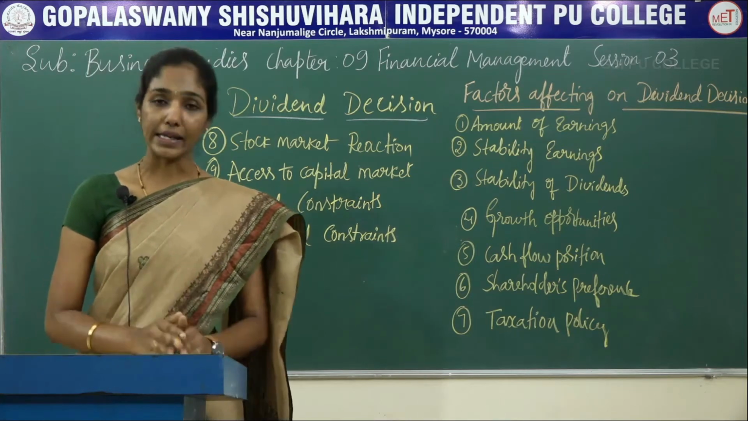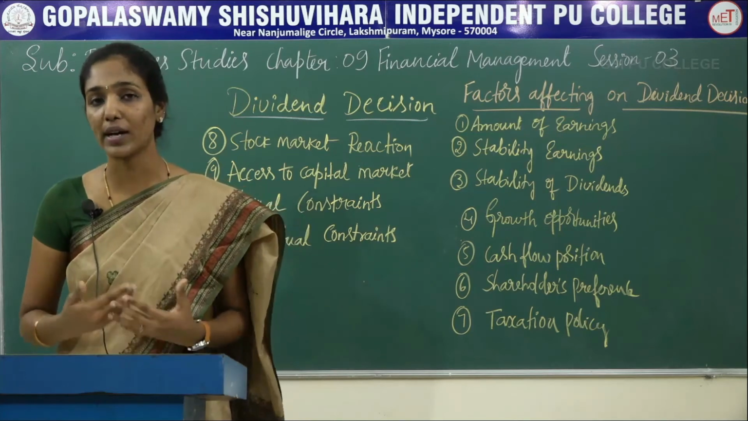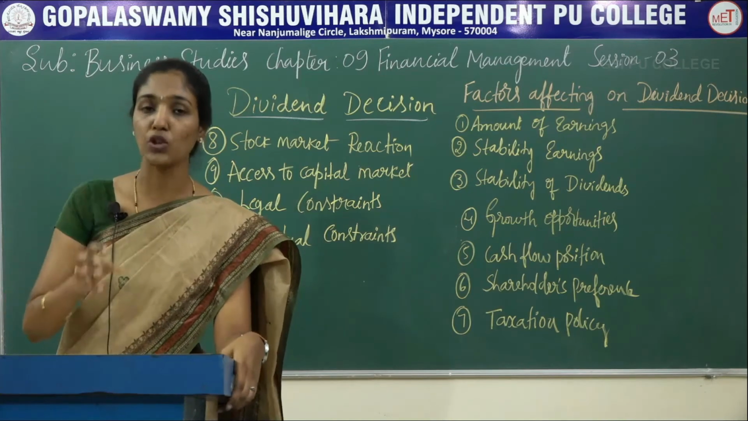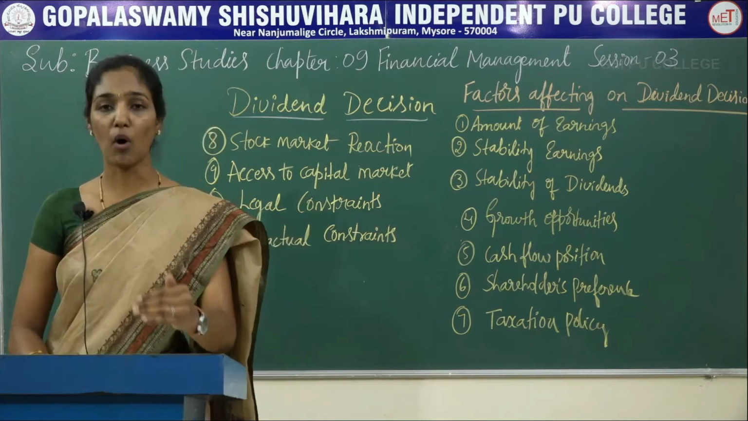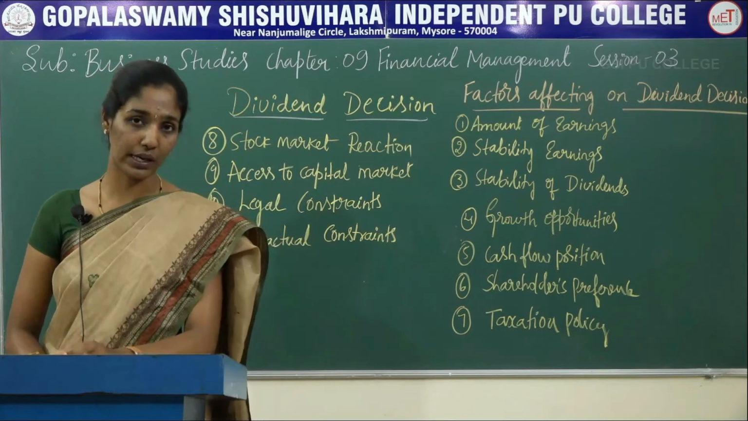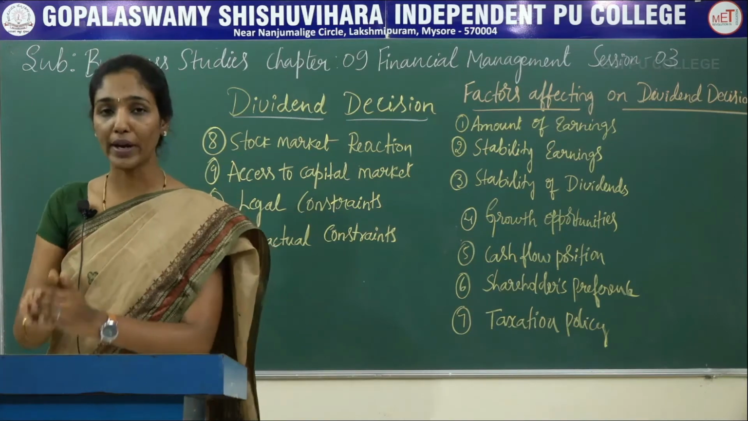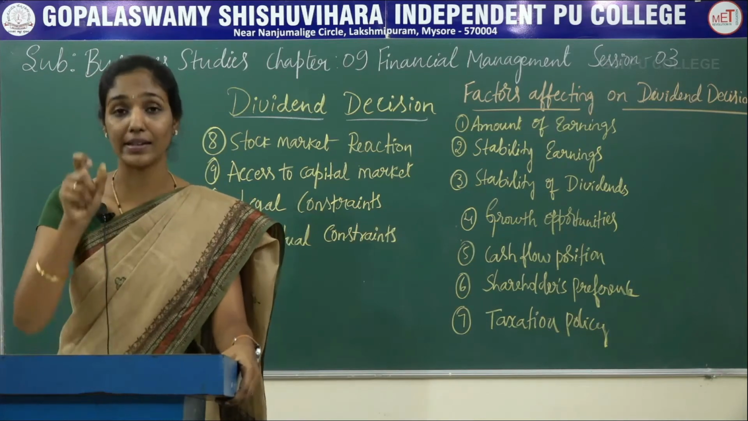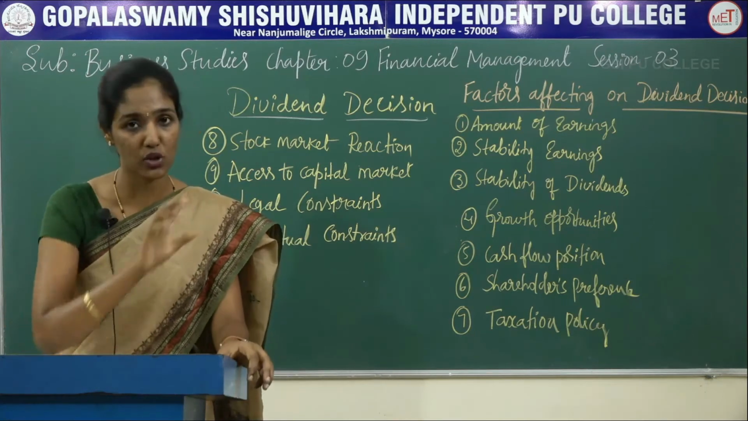And the next is legal constraints or legal restrictions. Legal restriction is also one of the important factors affecting the dividend decision of a company. According to the Companies Act 2013, each and every company should follow certain provisions while declaring dividend to its shareholders. Here are some of the legal restrictions. The first one is under the Companies Act 2013, Section 123: a company should pay dividend out of its current and past profits after charging depreciation. This is one of the legal restrictions which is to be followed by each and every company while declaring dividend to its shareholders.